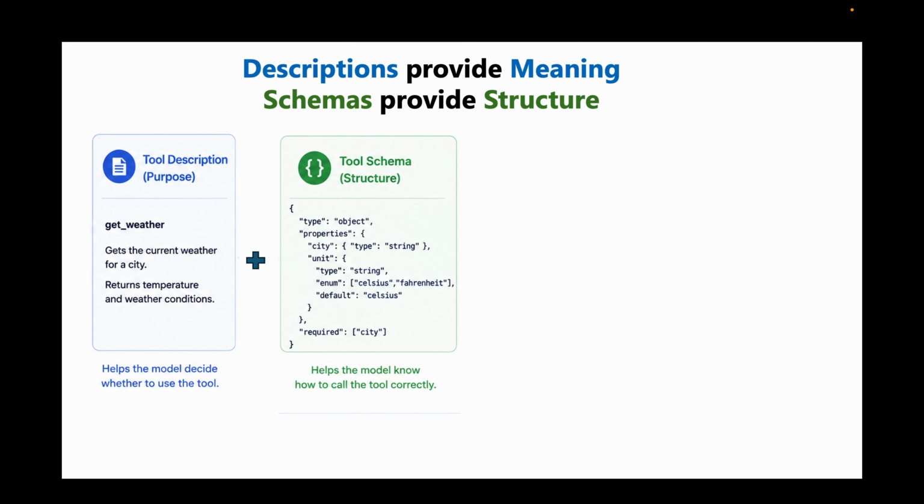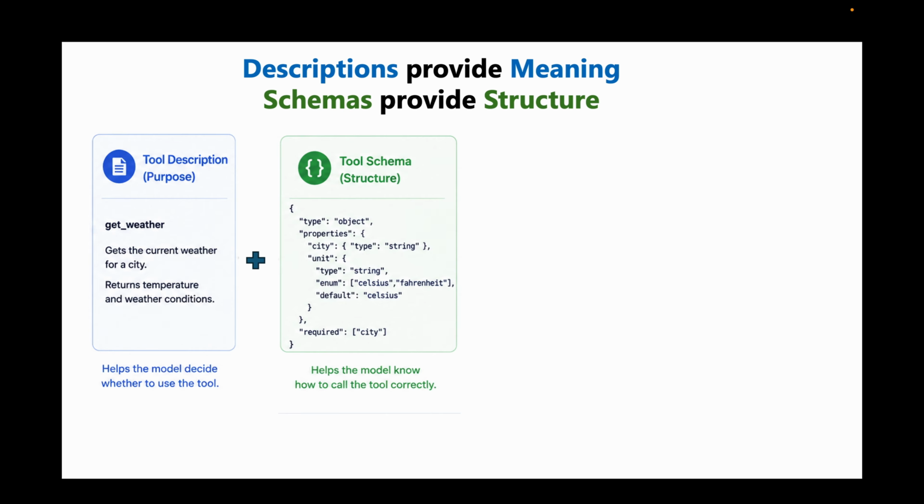The key reason tool calling works reliably is that the model is given two types of information: the description of the tools and the schemas that it expects and returns. The description provides meaning. It tells the model what the tool does and when should it be used. In this example, the model understands that get_weather is meant to retrieve current weather information for a city.